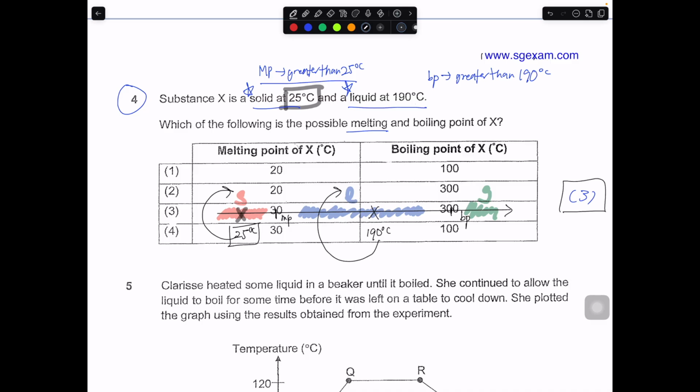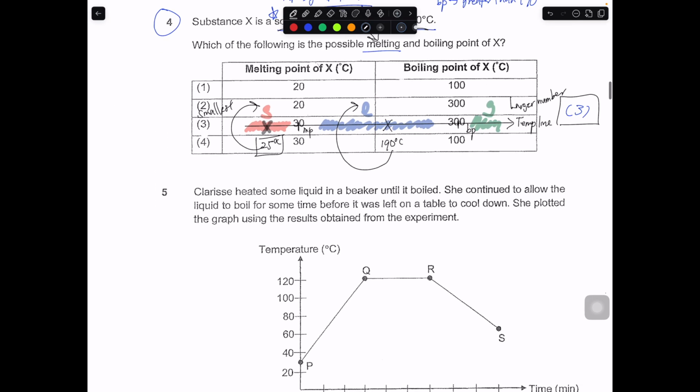You can use this technique, which is what we call a temperature line. You always arrange the smallest number over here, then here will be a larger number. Then from here you can kind of know it. Or if you already have some information given to you, you can use this information to deduce the melting and boiling point. Okay, so let's move on to question number 5.